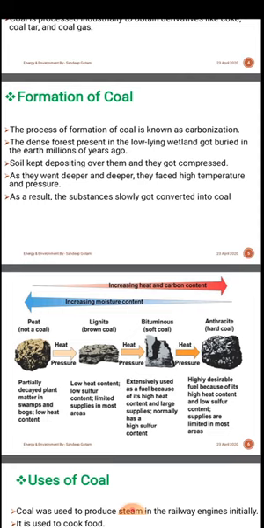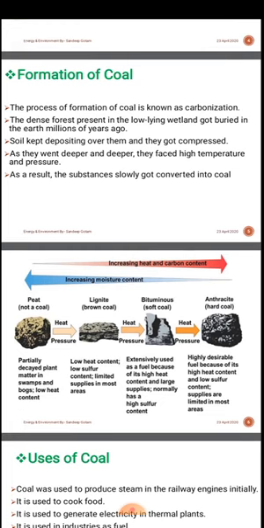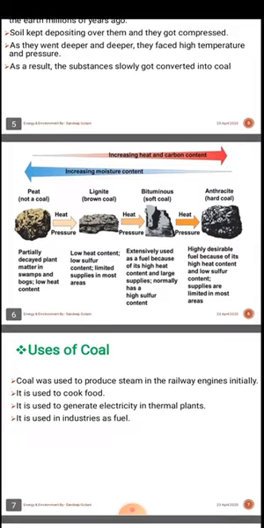Soil kept depositing over them and they got compressed. As they went deeper and deeper, they faced high temperature and pressure under the earth's crust. As a result, the substance slowly got converted into the coal which we are using.